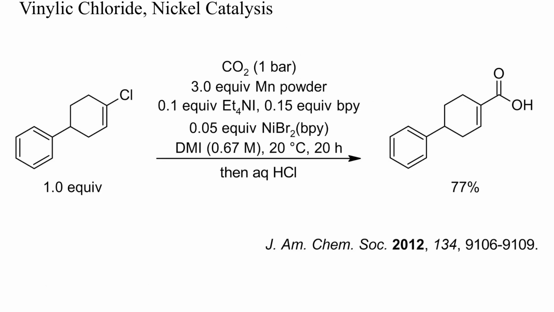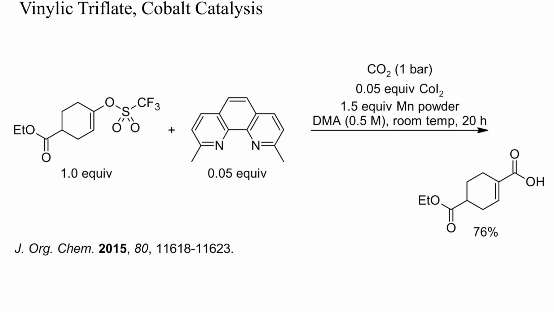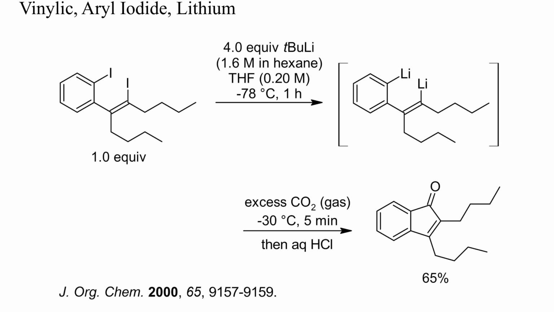The combination of a nickel catalyst and manganese also enables the carboxylation of vinyl halides, even chlorides, as shown here. Also, cobalt complexes can catalyze such carboxylations with carbon dioxide. Again, manganese and some ligands were required, the latter to prevent precipitation of metallic cobalt, which would no longer catalyze this reaction. Here, a dilithiated intermediate was generated from a diiodide and an excess of tert-butyllithium.